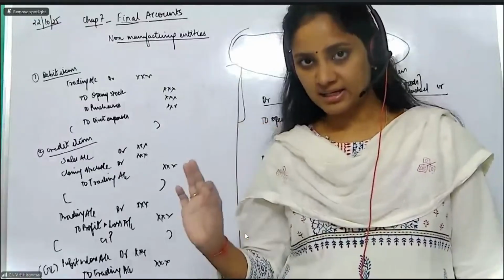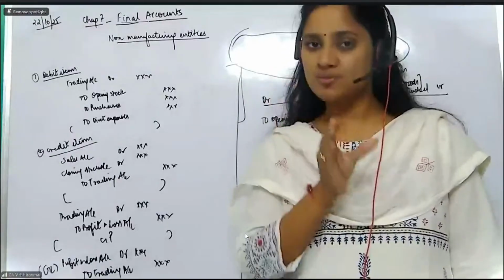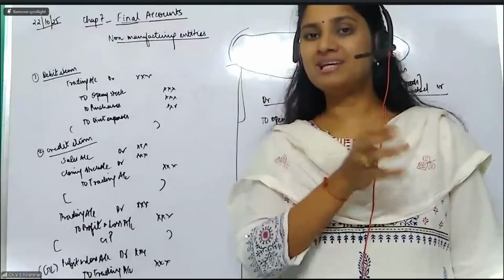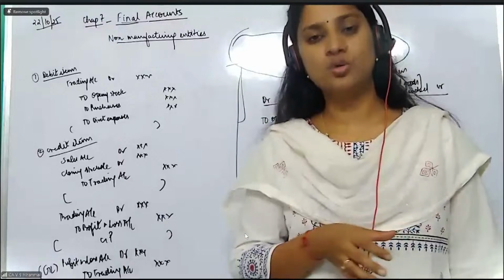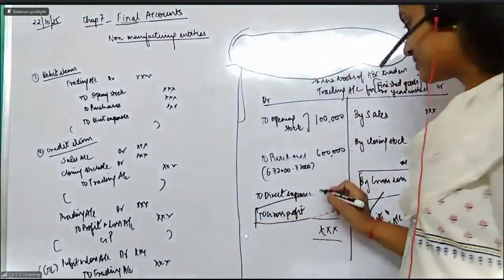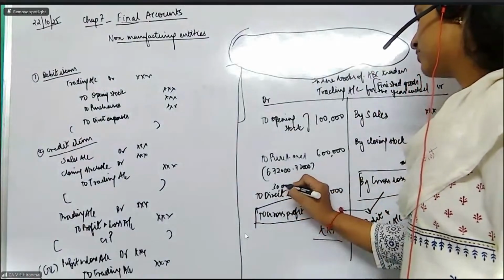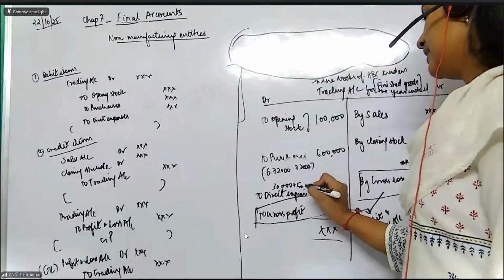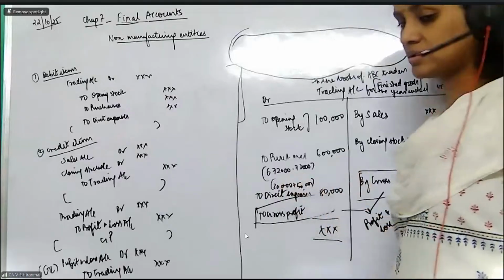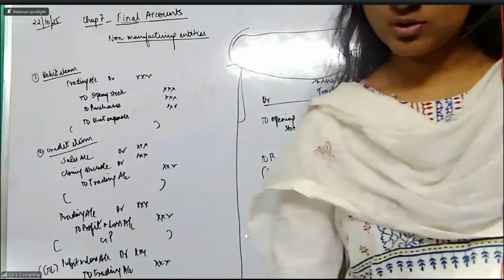Wages means the amount that you are giving to people who are working in your godown or in the factory. They all come under the direct expenses. So the total direct expenses are 80,000, which is 30,000 for the freight inward and 50,000 for the wages.